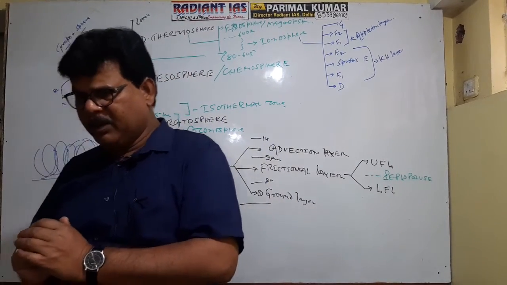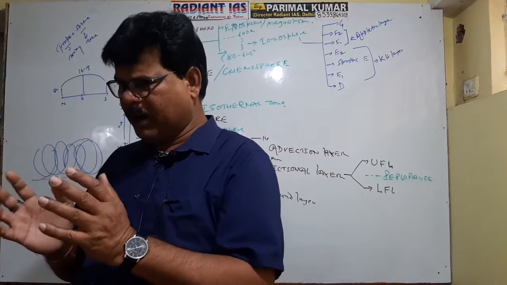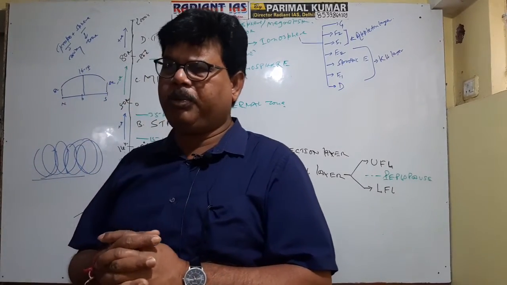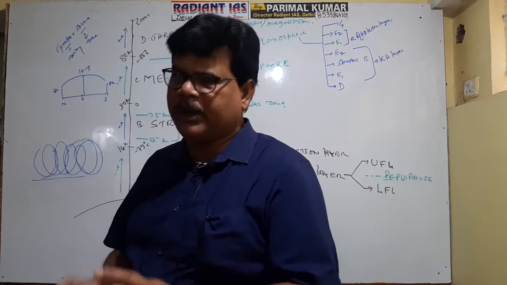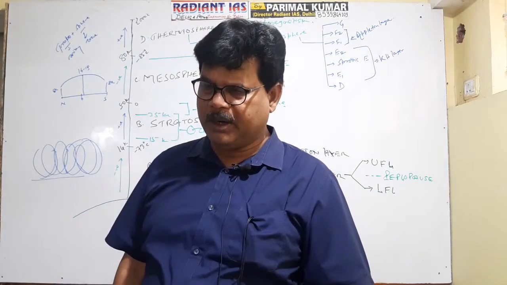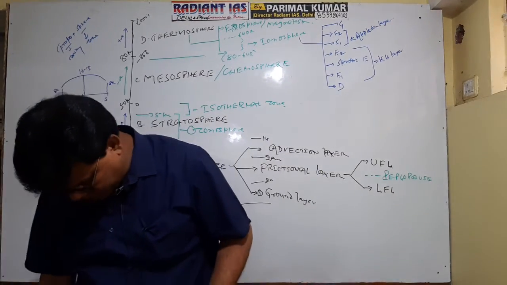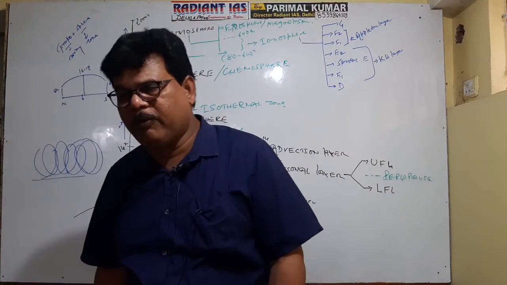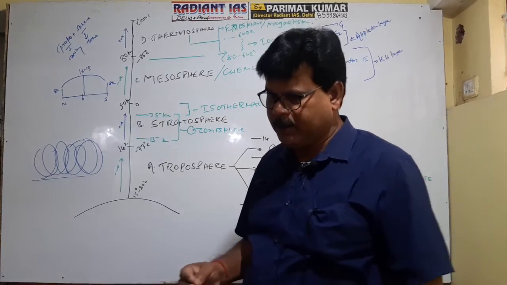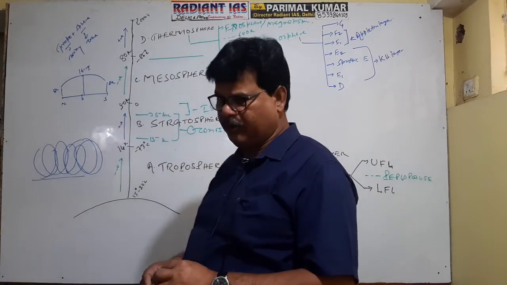It is clear now? So water molecules play a very important role, and more than 90% of the water droplets are found in the troposphere. That's why troposphere is also referred to as the theater of Earth's atmosphere.